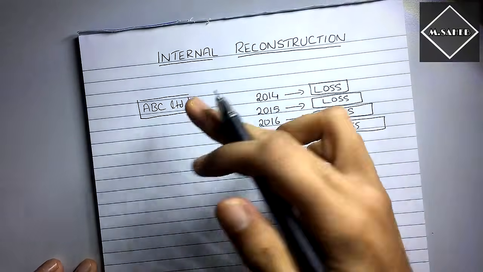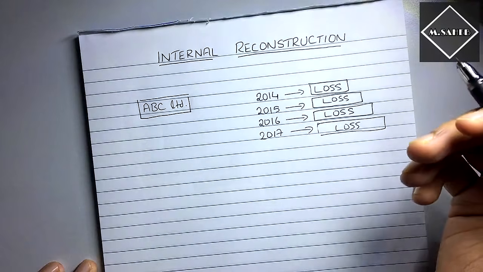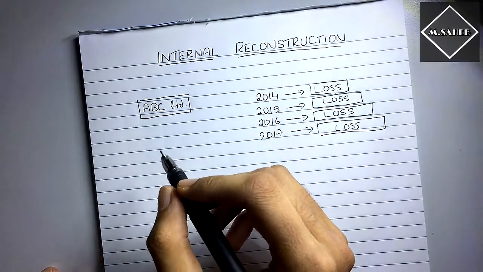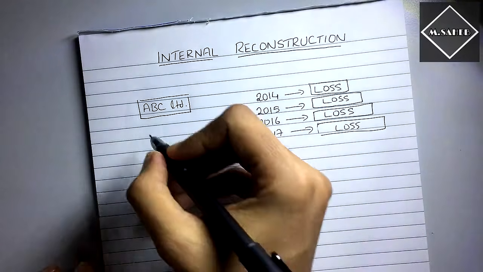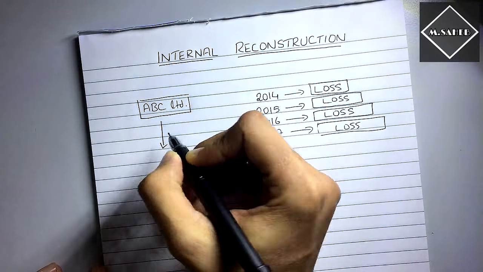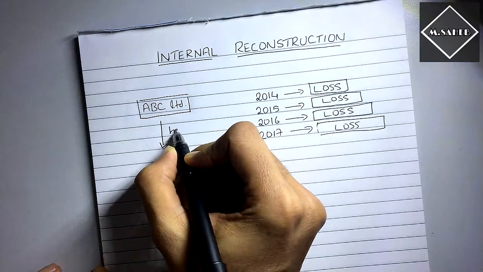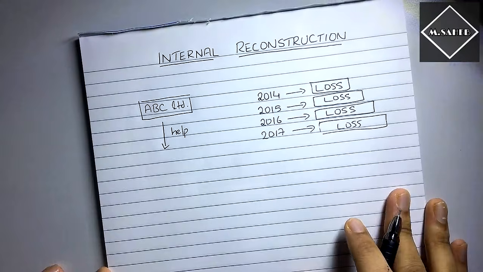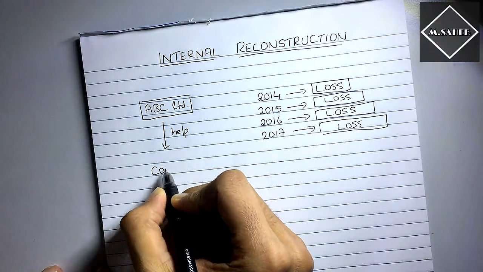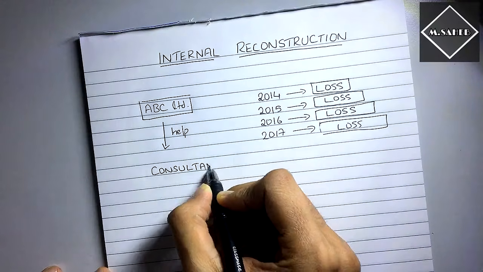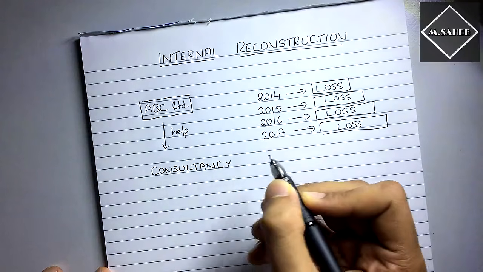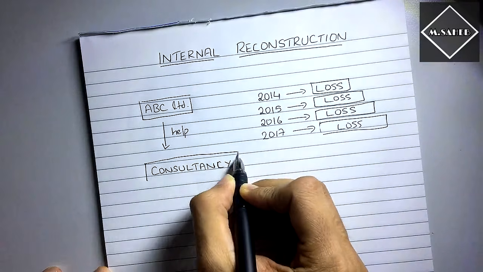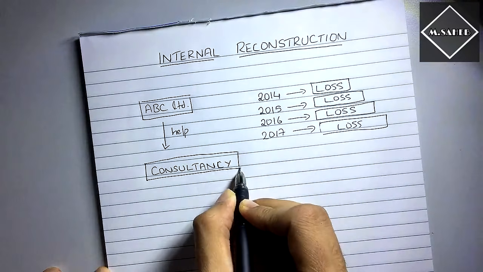So this company is in a very bad condition, and one of the people in the top level position suggested that we need to seek help from some experts. So they went to a consultancy firm and asked them, why is our company making losses after losses?